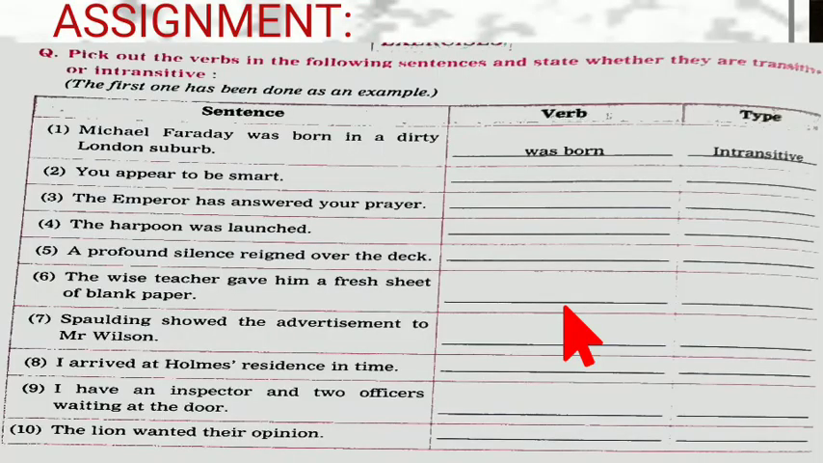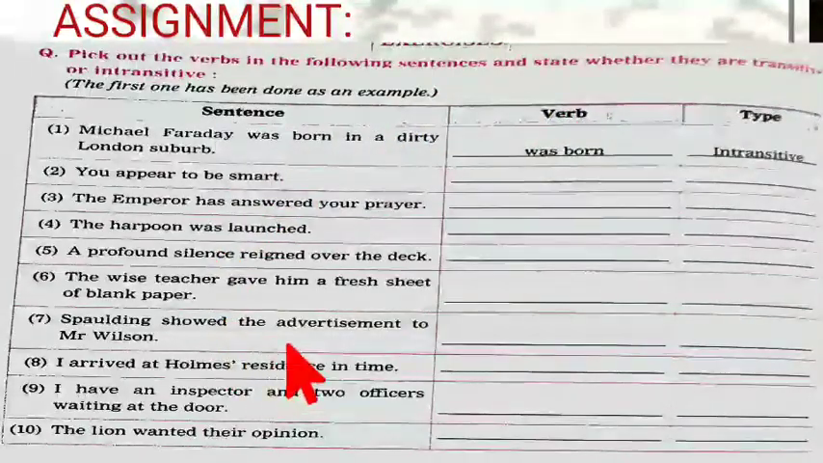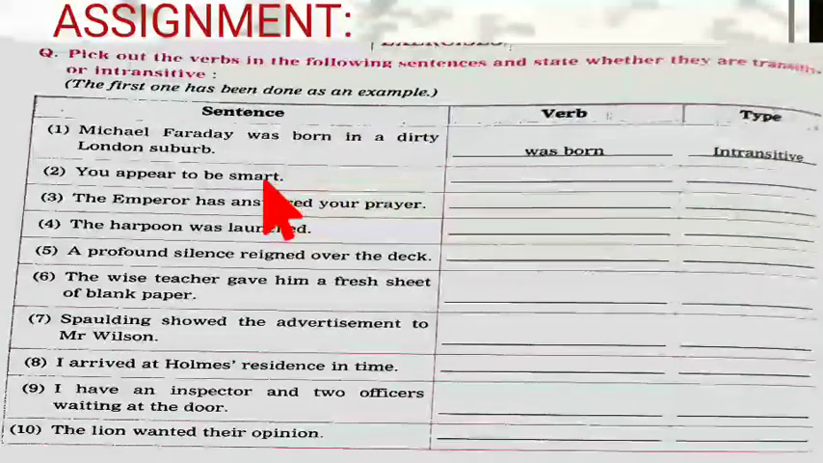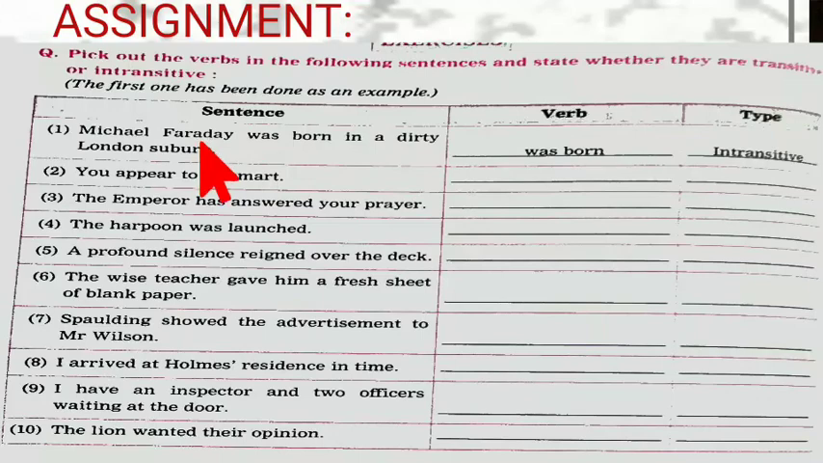Now the assignment time. What you are supposed to do here is pick out the verbs in the following sentences and state whether they are transitive or intransitive verbs. For example, the first example given to you all is: Michael Faraday was born in a dirty London suburb. Now what is the verb here? Was born. And which type is it? Intransitive. Why? Because Michael Faraday was born. It is answering where? Was born in a dirty London suburb. So it is intransitive.